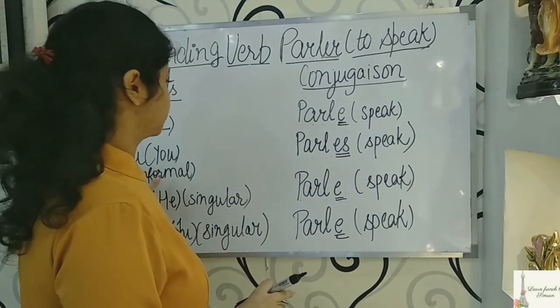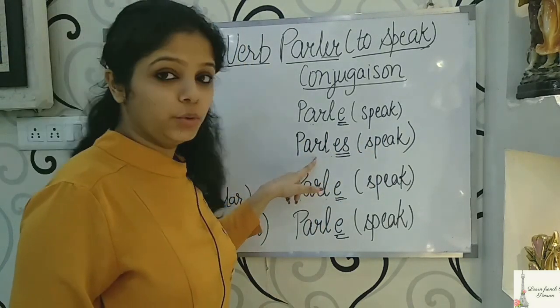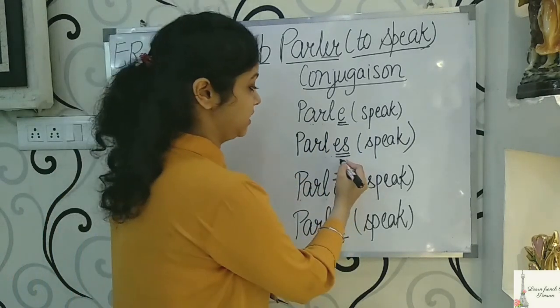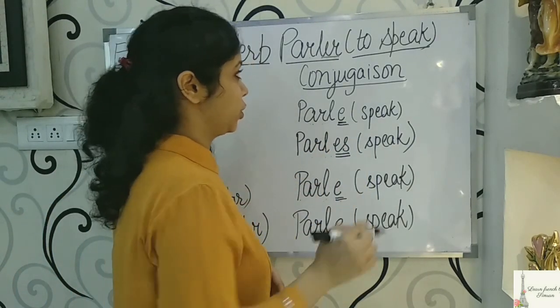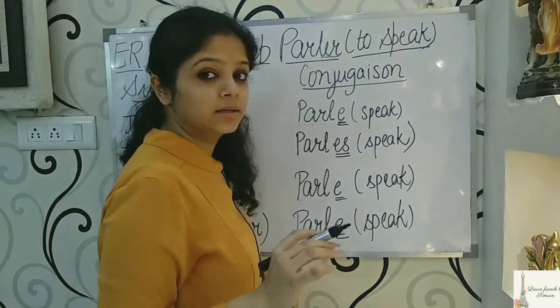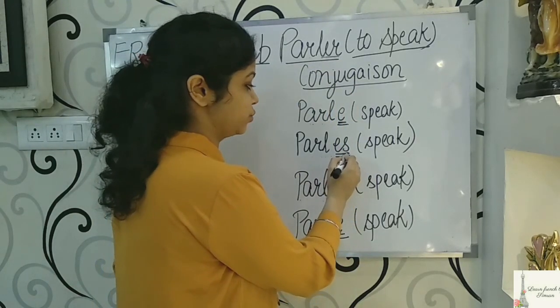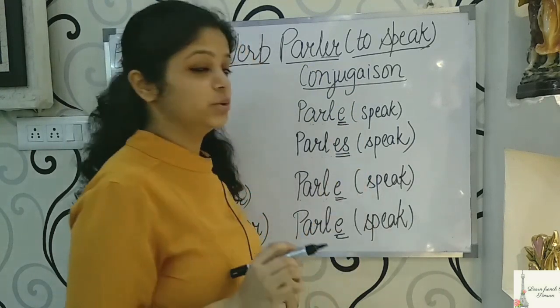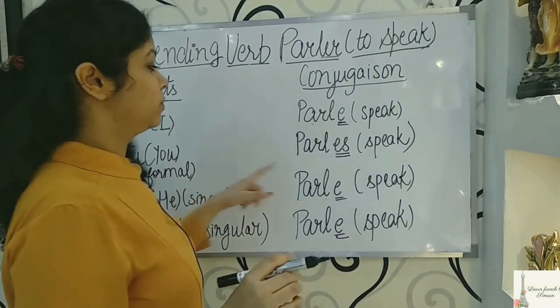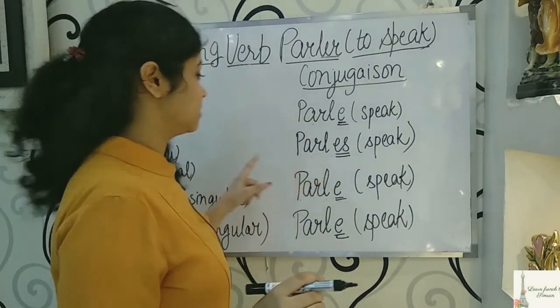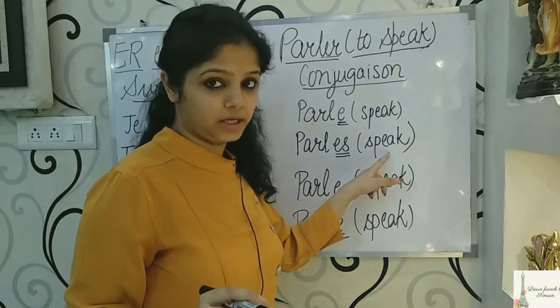Next is tu. With tu, the ending is ES, because we omitted the ER. So it will become tu parles, which is you speak.